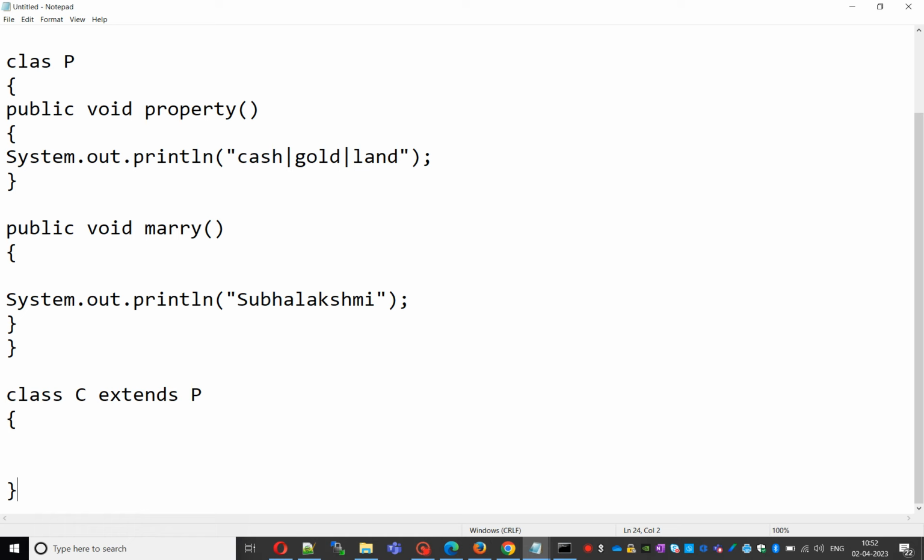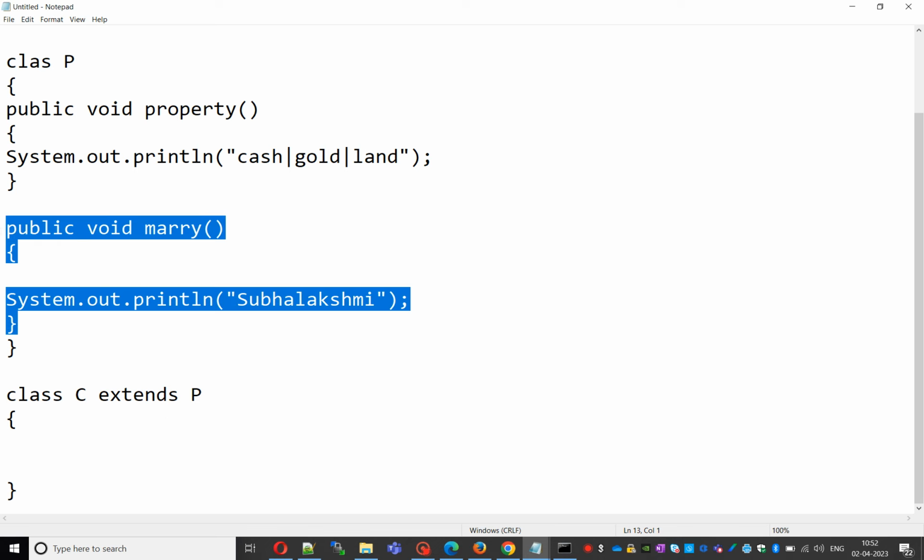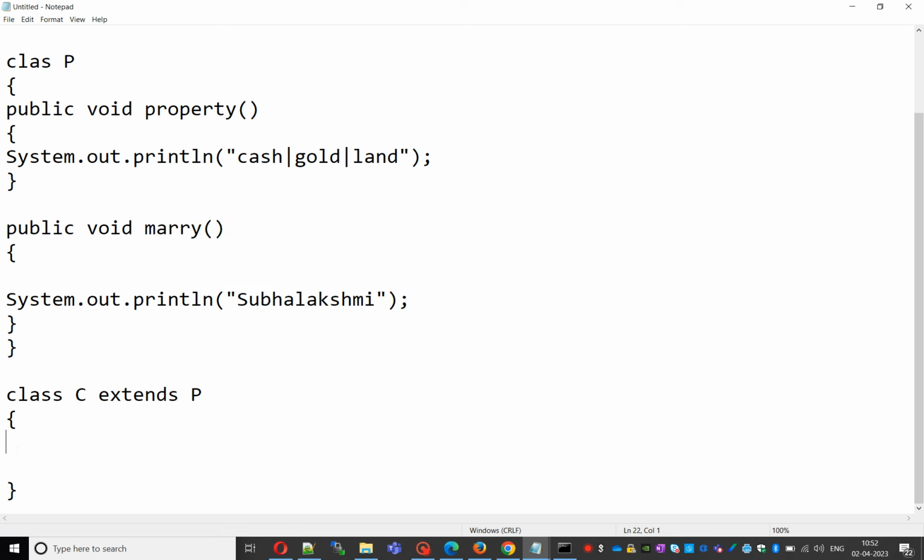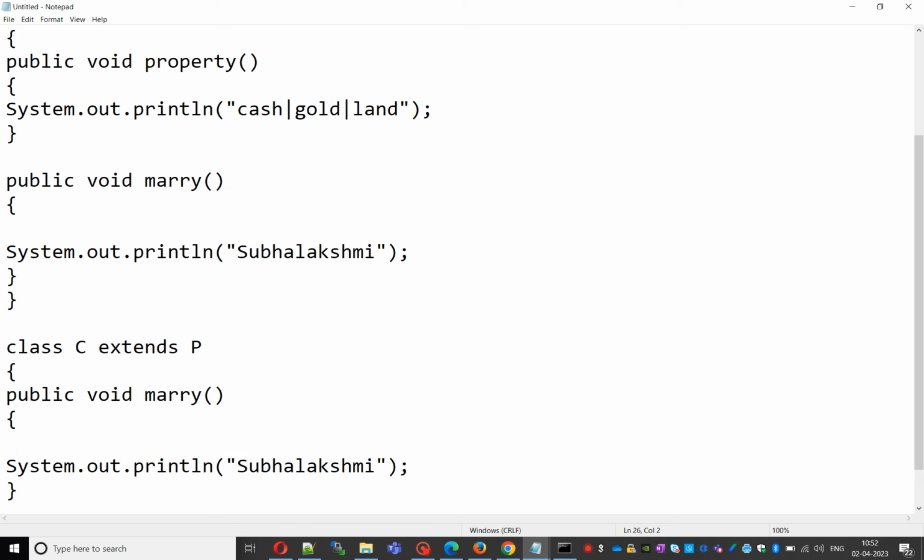He can redefine that method in the child class: public void marry, with some other girl like XYZ. Okay, that concept is nothing but overriding.